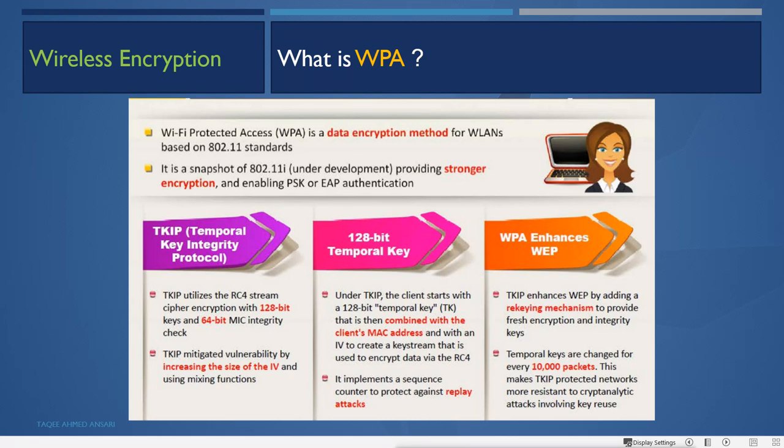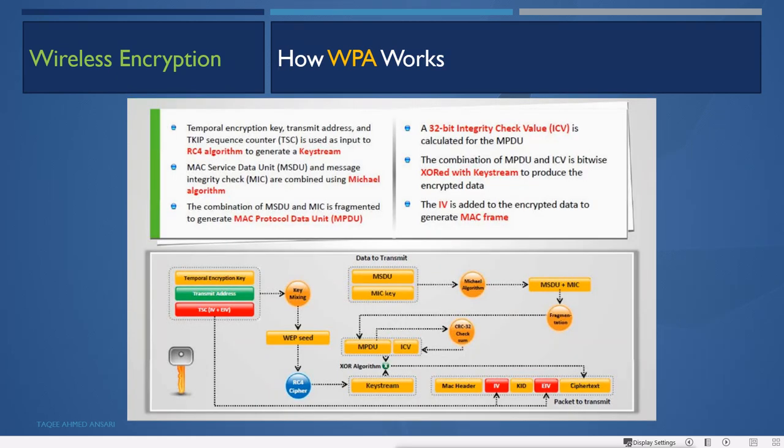So it also does what? After every 10,000 packets, it changes the key, so that the attacker will not be able to guess the key, the algorithm it is using, and the method. So how does it work? First, the temporal encryption key, transmit address and TKIP sequence number TSC are used as input